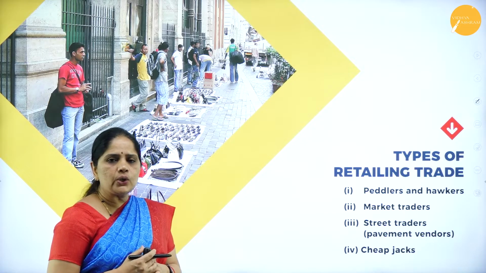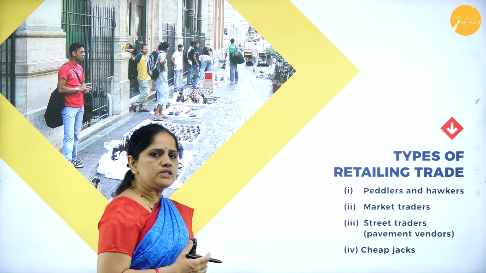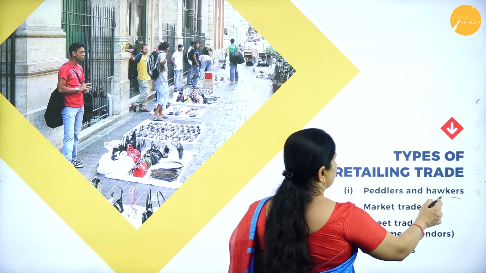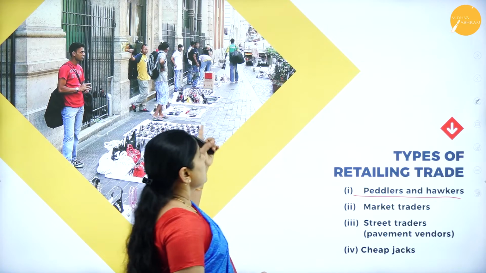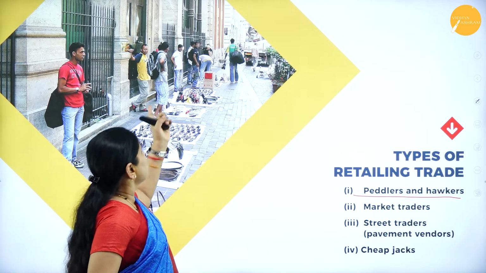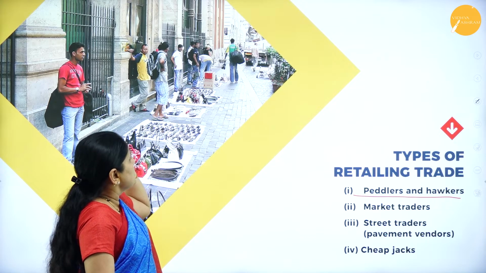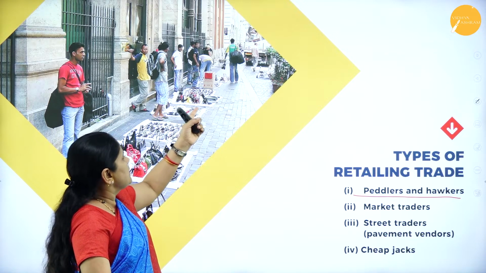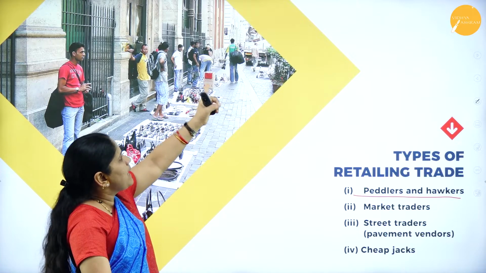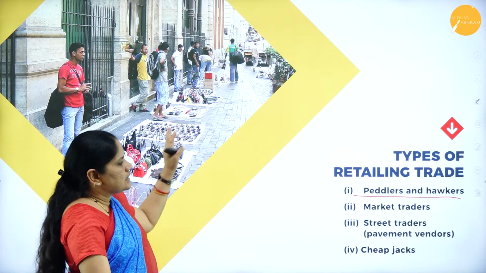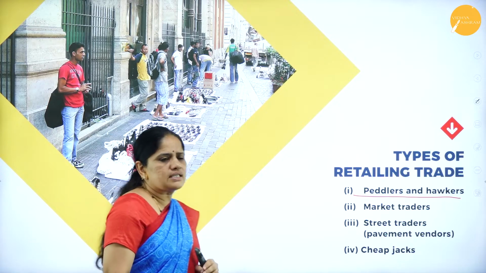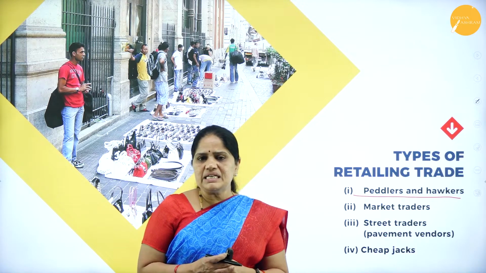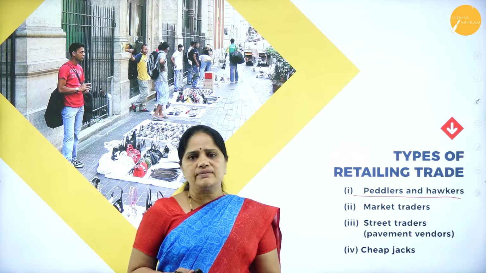Now, let us look into what are the different types of retail trade. In this first one, we have the peddlers and the hawkers. If you can see in this picture, we have a lot of peddlers here. Some are selling cooling glasses, some are selling purses, clothes, bags, etc. So these are the peddlers or the hawkers. They will be just standing on the footpath, and they will be selling all their wares, whatever they have.